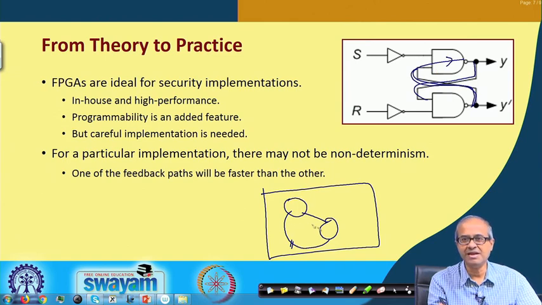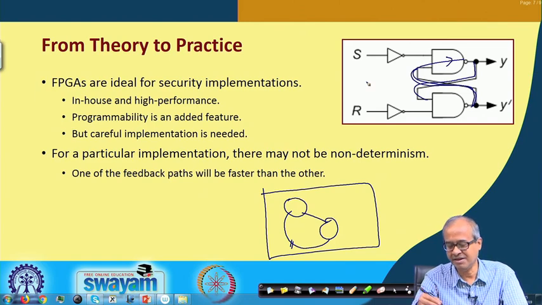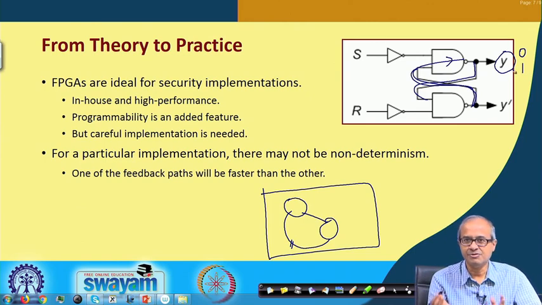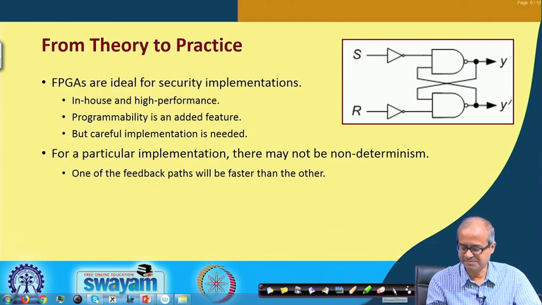So it depends on the layout, the way you place the two gates and connect them, which gate will effectively be faster and which will be slower, and whether the output finally, in the example we took, will settle to 0 or to 1. So this depends, and you will have to understand that.